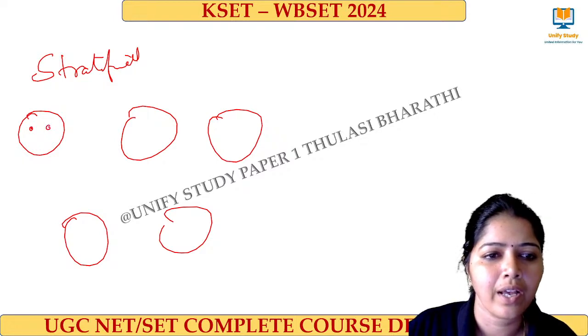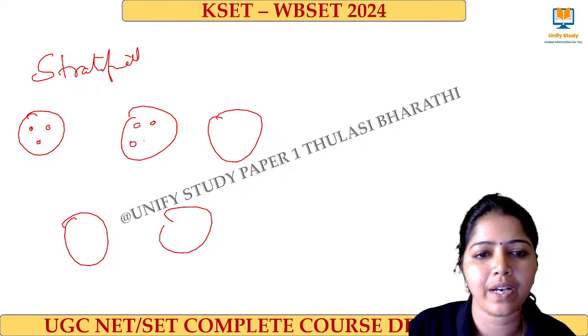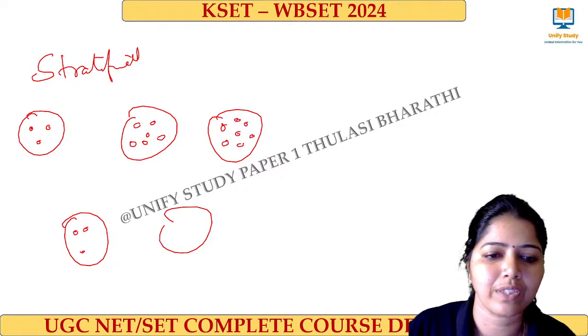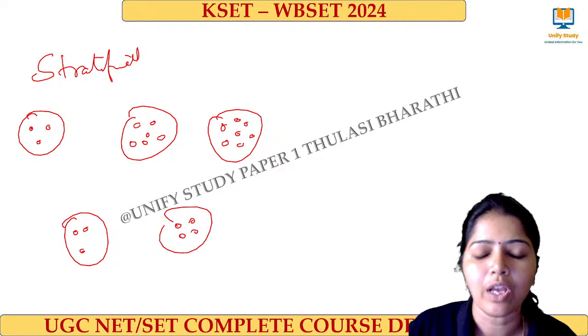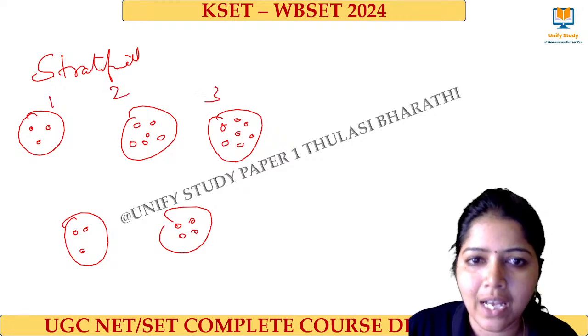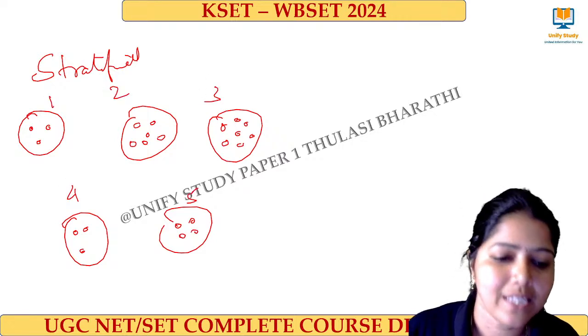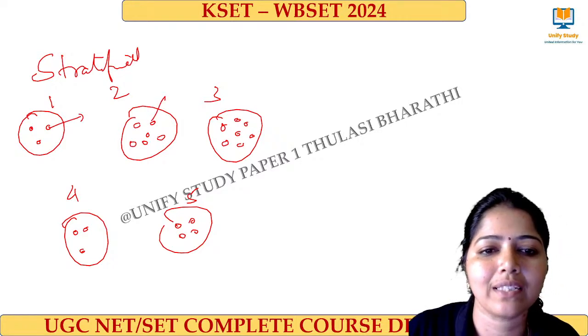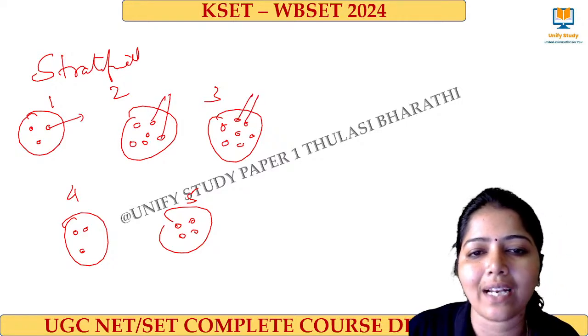Here I have 3 people, here 6 people, here 7 people, here 3 people, here 4 people. Now from each cluster, I randomly select. For example, here I randomly select this one, here this one and this one, here I select randomly these 3.